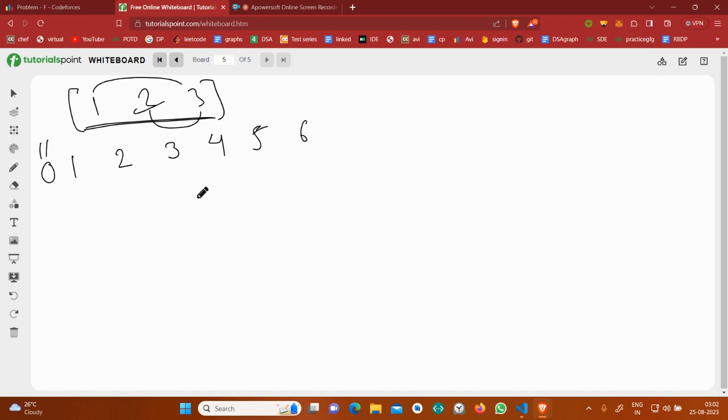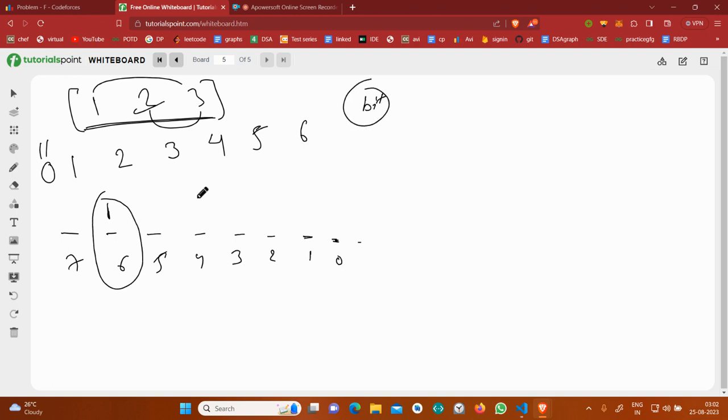So suppose I represent them in the form of bits. I will take a number having 7 bits, each representing the sum 0, 1, 2, 3, 4, 5, 6, and if the corresponding bit is set, then I can say that that sum is possible. So that's what a bitset does. Okay, so it's kind of masking. If you know about masking, then you will be able to understand the bitset.